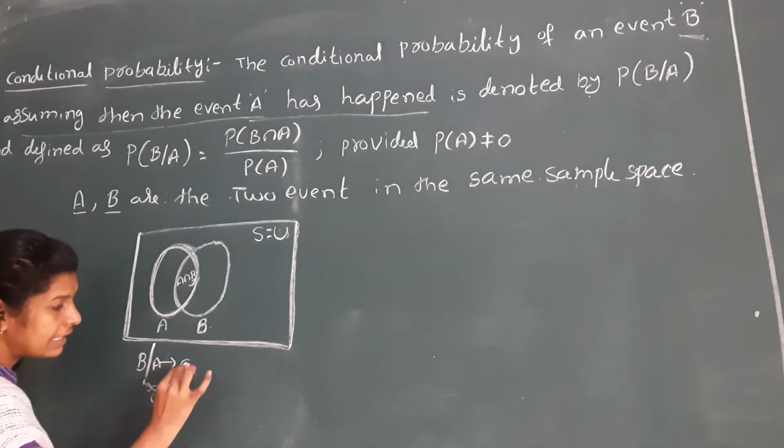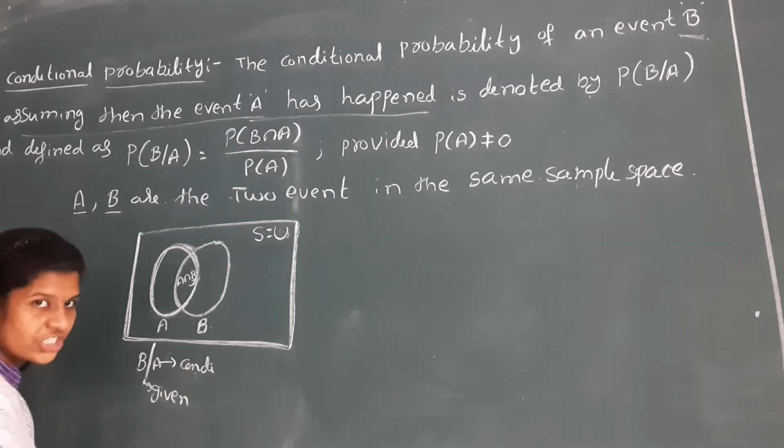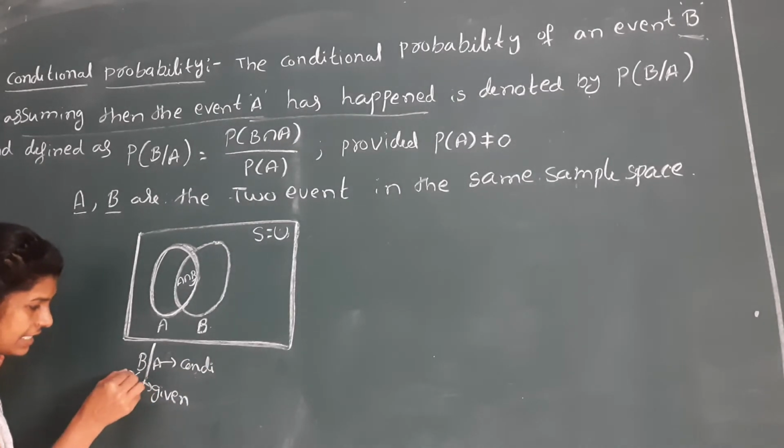A is nothing but the condition which they gave, and B is nothing but the event.